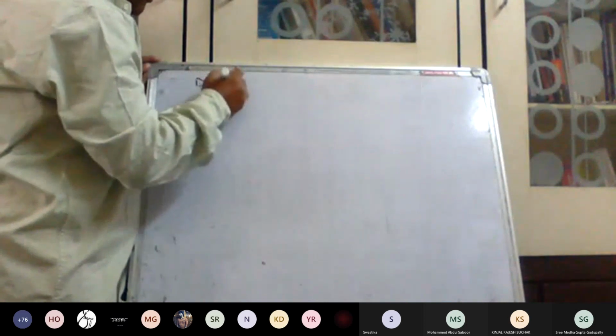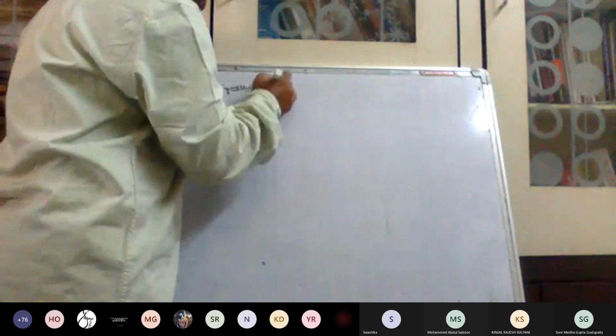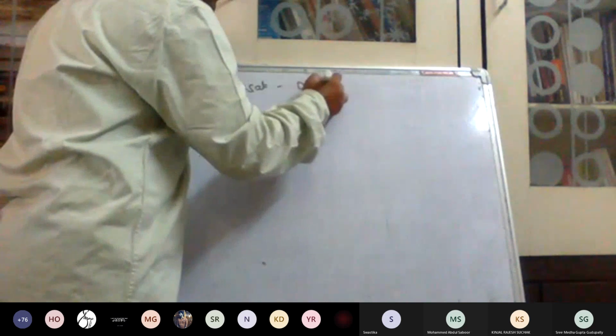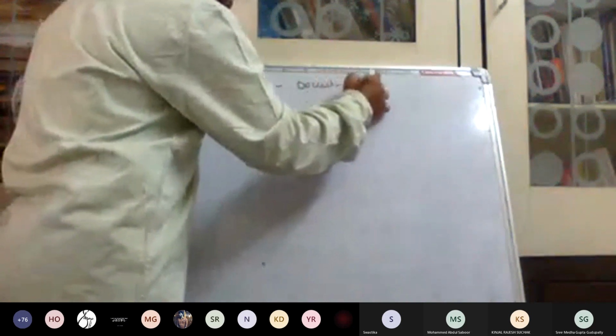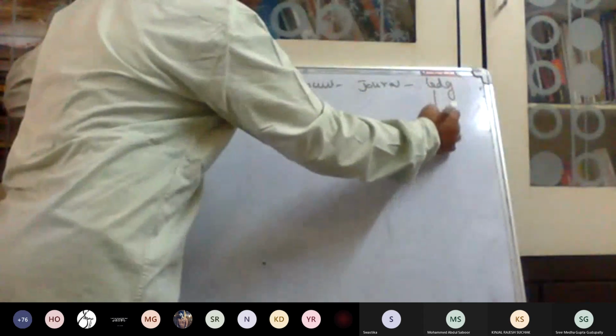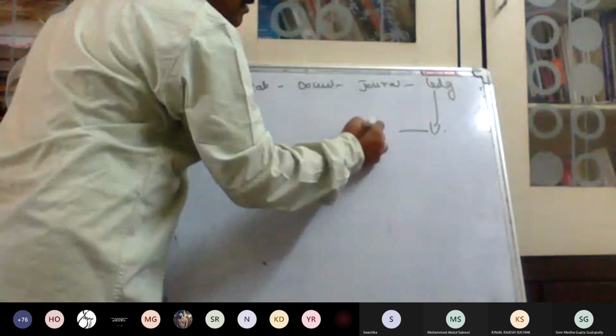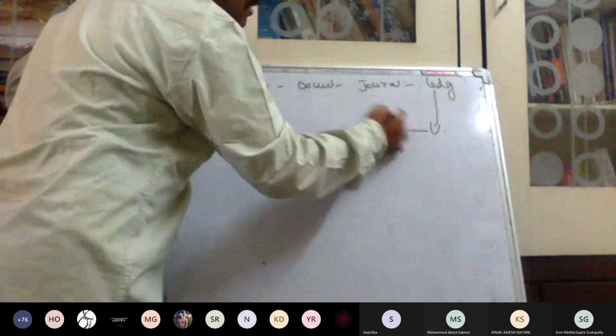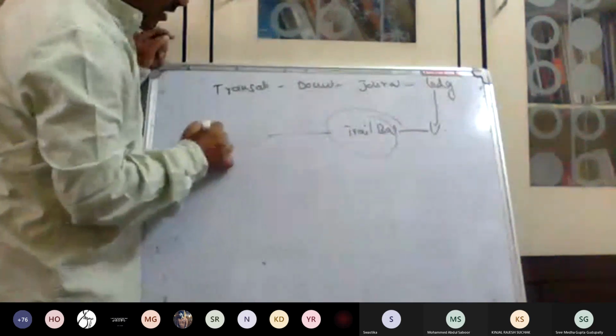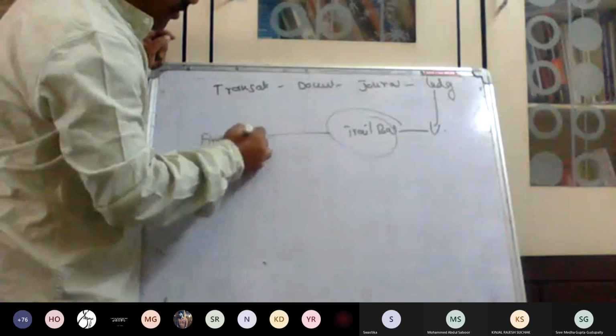What is next? Documents. Okay. Transactions, documents, journals, ledgers, then balance is also part. Next one is the trial balance. Next one is the final accounts.